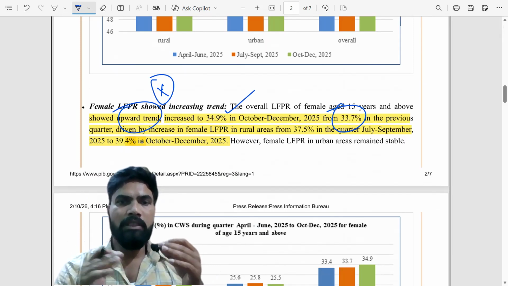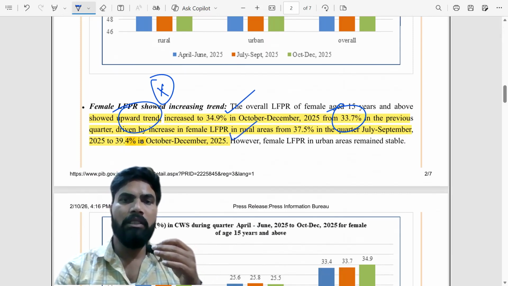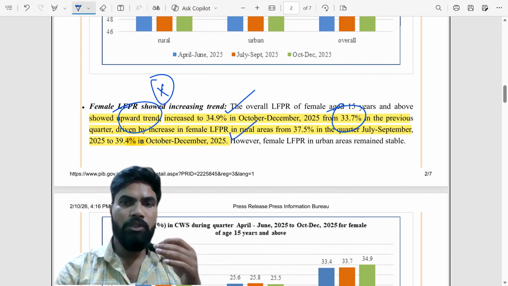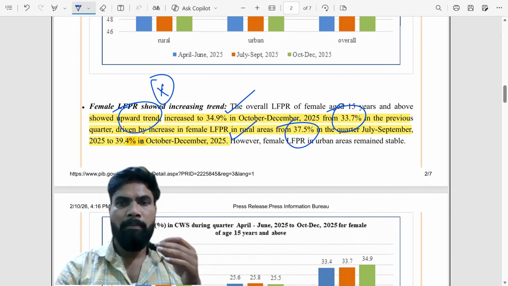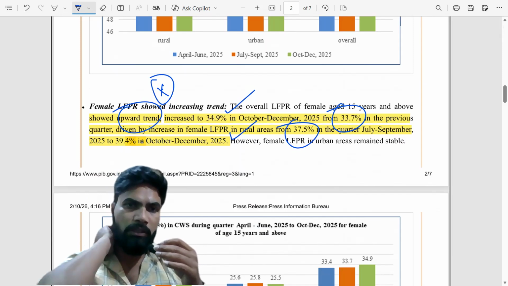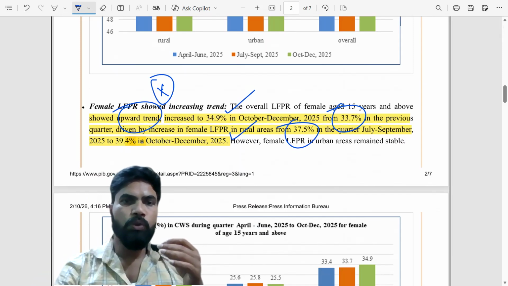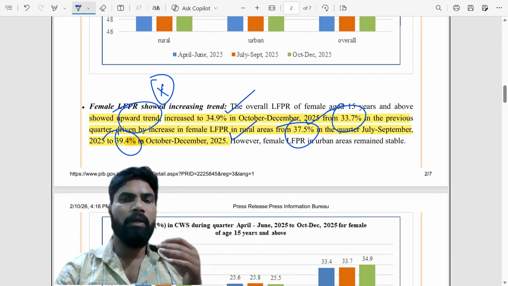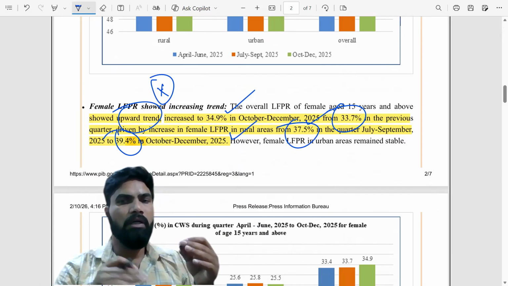You see, this is actually driven by an increase in the female LFPR in rural areas. It increased to 37.5% in the third quarter from July, September. Sorry, it rose to 39.4% in the October-December quarter, third quarter, from 37.5% in the just previous quarter, the